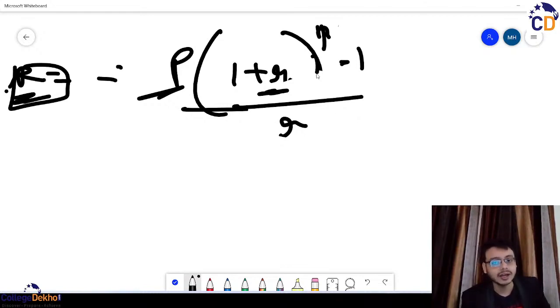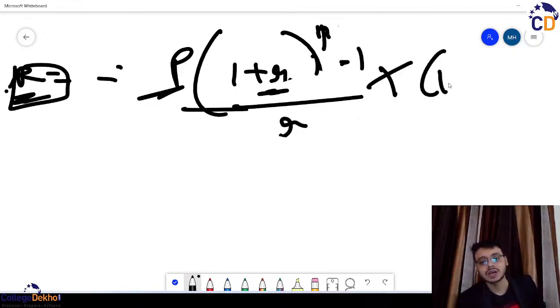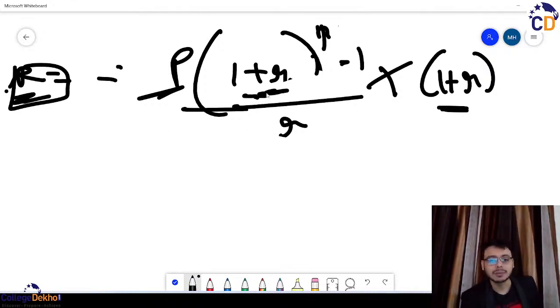So the formula remains same. Just you add 1 plus R into it, extra 1 plus R. Okay, sometimes people try to adjust this whole bracket within this formula only. They try to take this 1 plus R common and derive that formula and make it a complex one. Okay, but here we are here to make things easy. So in case the question is asking you in terms of annuity due, then take extra 1 plus R.